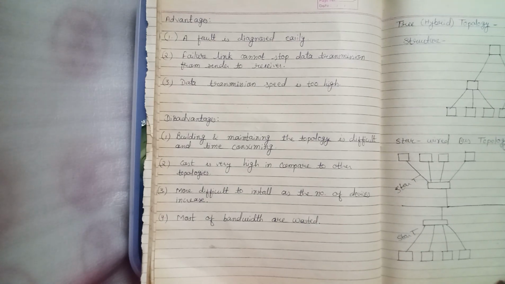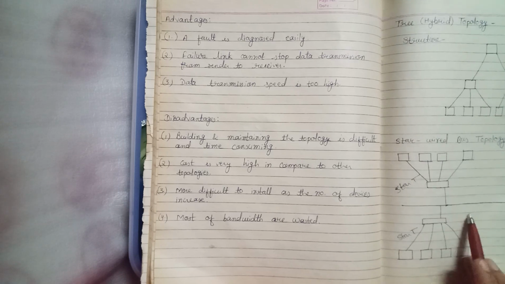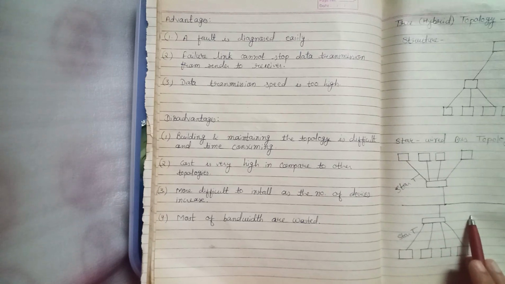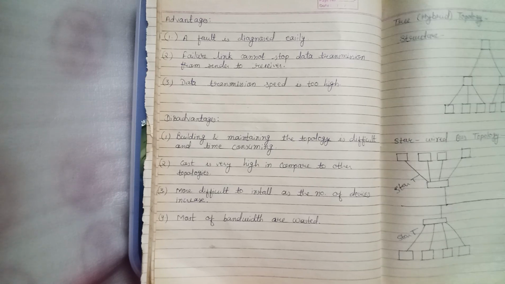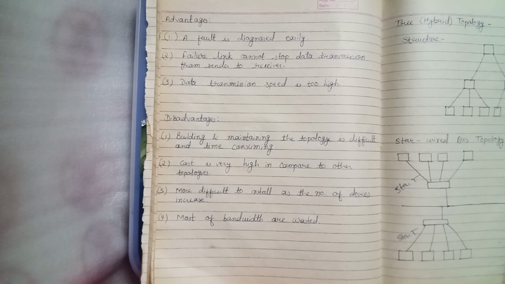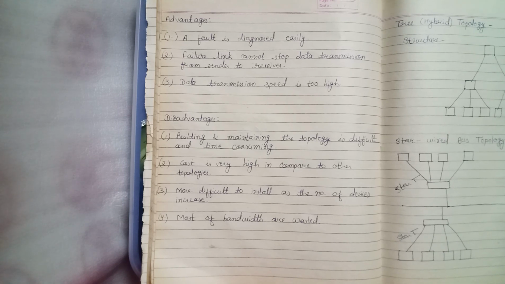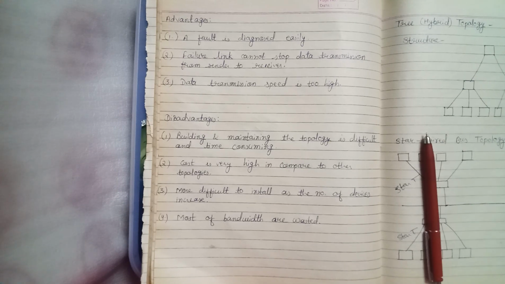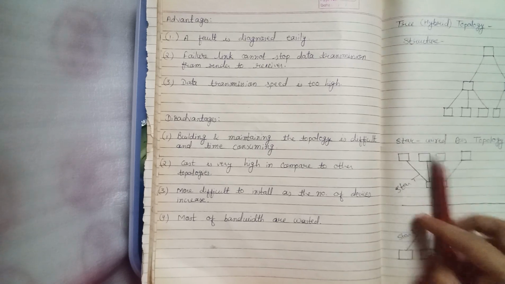So all star networks are connected to a single bus. So we can also say that if we expand this network or we expand this bus from over here, we can attach another network or topology.